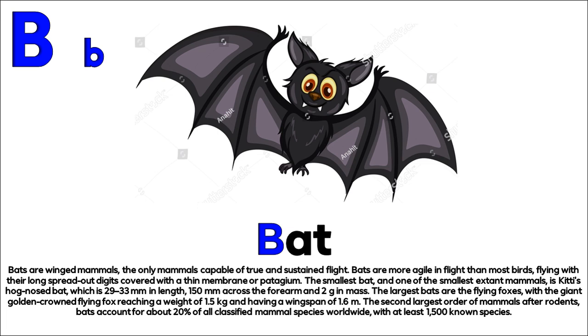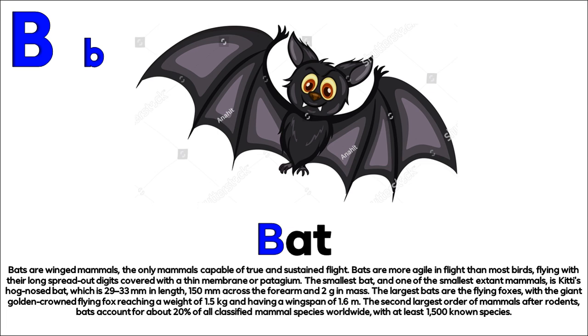B. Bat. Bats are winged mammals, the only mammals capable of true and sustained flight. Bats are more agile in flight than most birds, flying with their long spread out digits covered with a thin membrane or patagium. The smallest bat, and one of the smallest extant mammals, is Kitti's hog-nosed bat, which is 29 to 33 mm in length, 150 mm across the forearm and 2 g in mass.